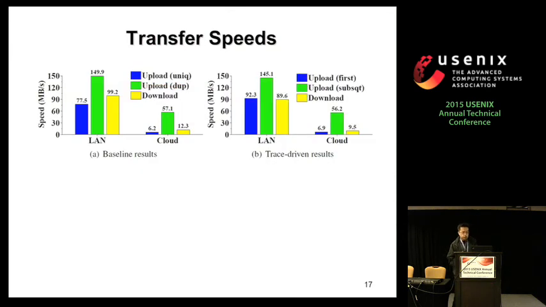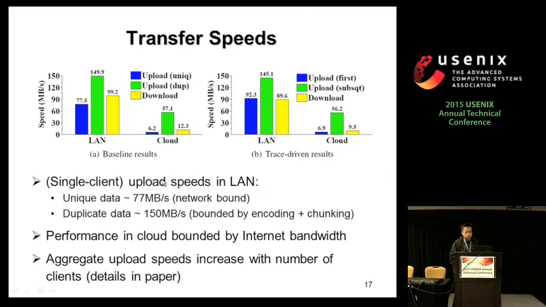Another one is the transfer speed. We look at different testbeds and also different data sets. Basically, we consider a single client here, and for unique data the speed is 77 megabytes per second, which is network bound. The raw throughput is 110 megabytes per second, but if we consider redundancy here, that's the value that you can achieve at most.